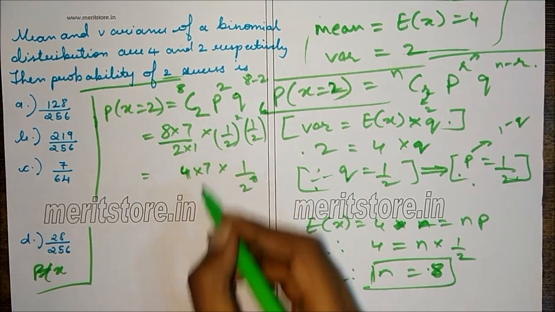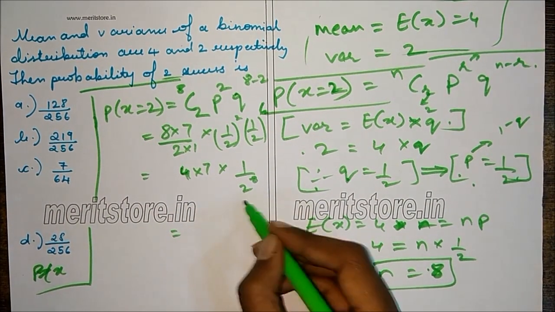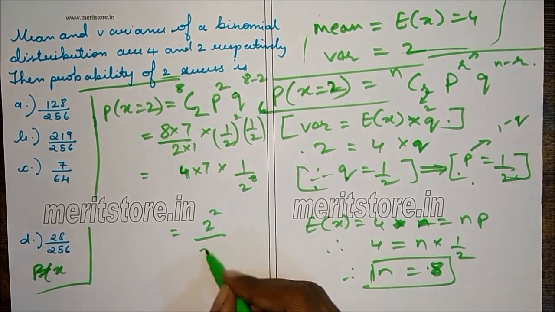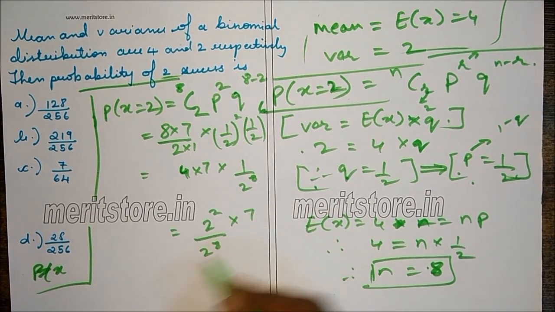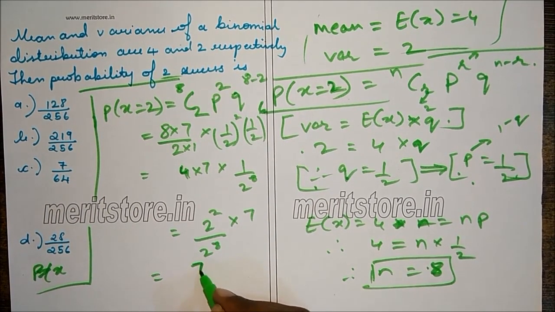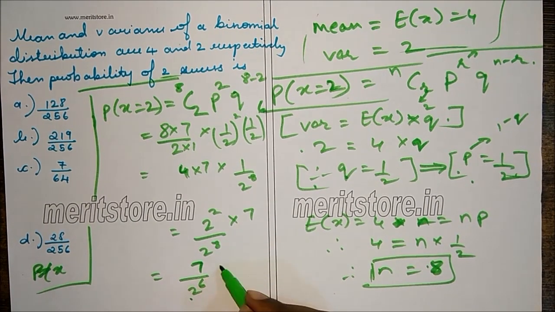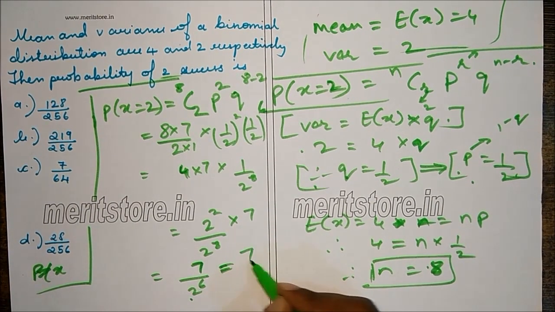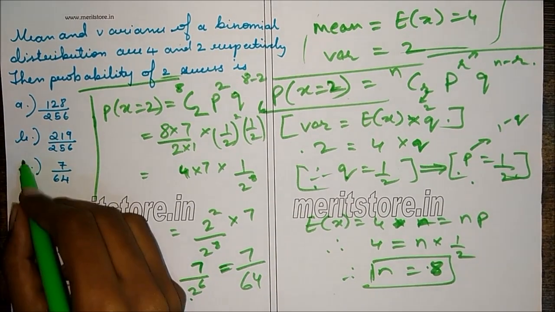Now 2 raised to 4 can be written as 2 square. So this will be 2 square divided by 2 raised to 8, into 7. This is the same as 7 by 2 raised to 6. Now 2 raised to 6 is 64. So this will turn out as 7 by 64, which is option C.